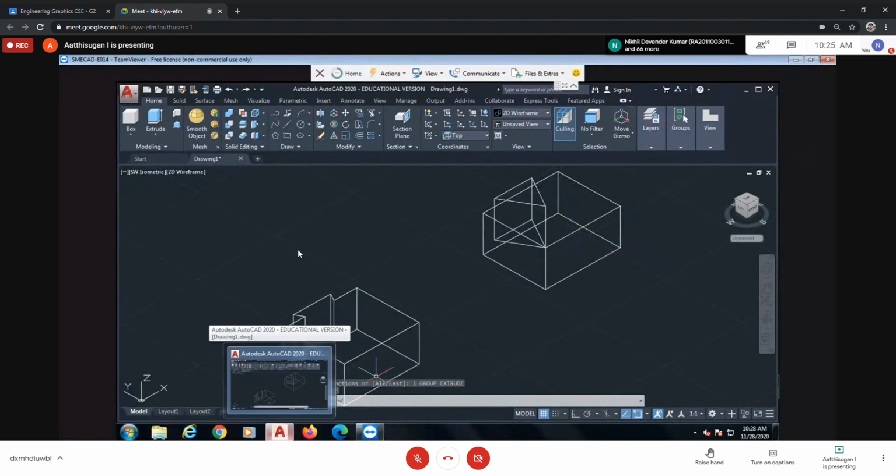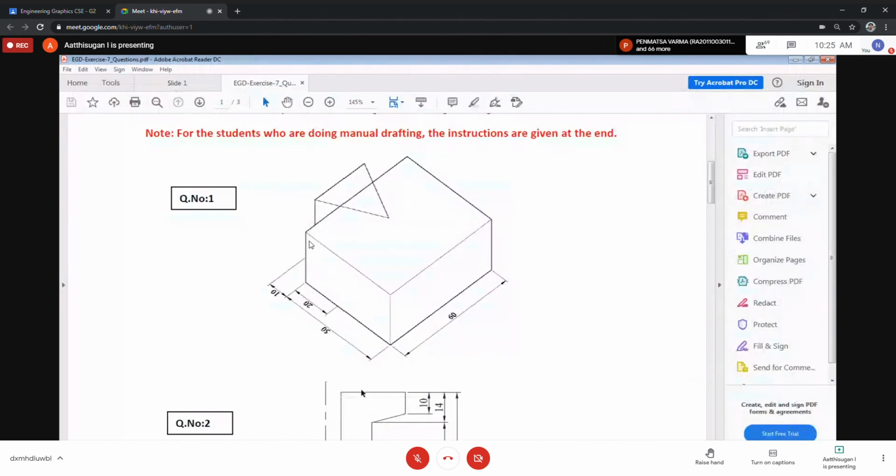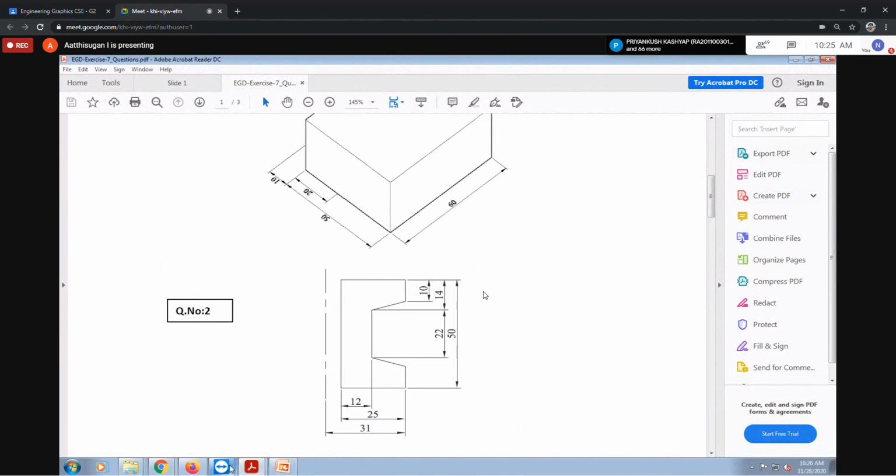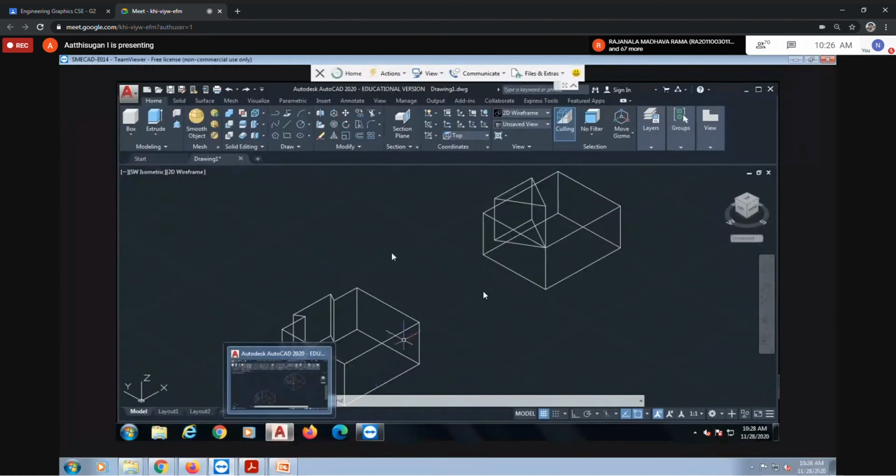Can you move to the next one? Yes, sir. So we have to take a screenshot of the AutoCAD, or put it in that white page. I think for this one they didn't mention, but you can take it both ways. For this condition also, you can take a screenshot. In this 3D image also take a screenshot. Then after converting everything, just move to layout, same as what we discussed. That also you take as a screenshot.